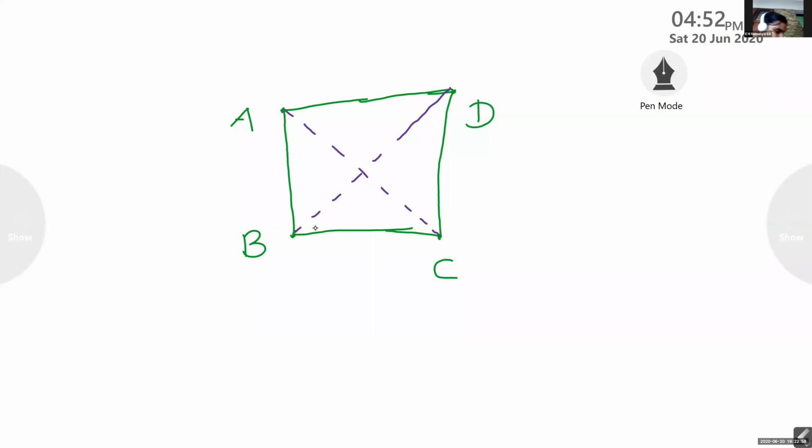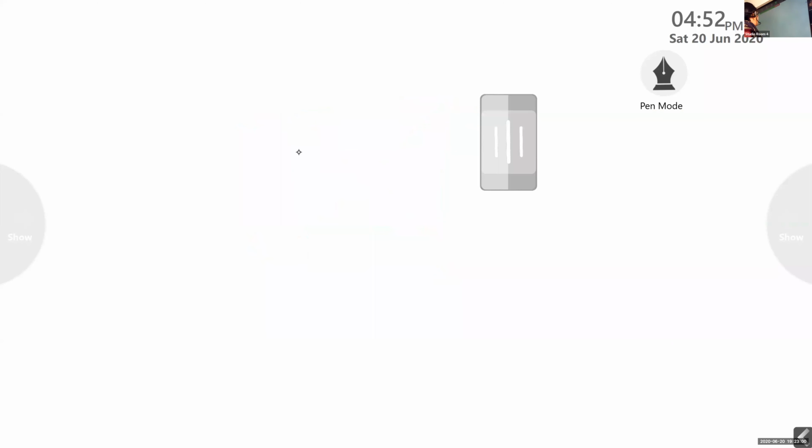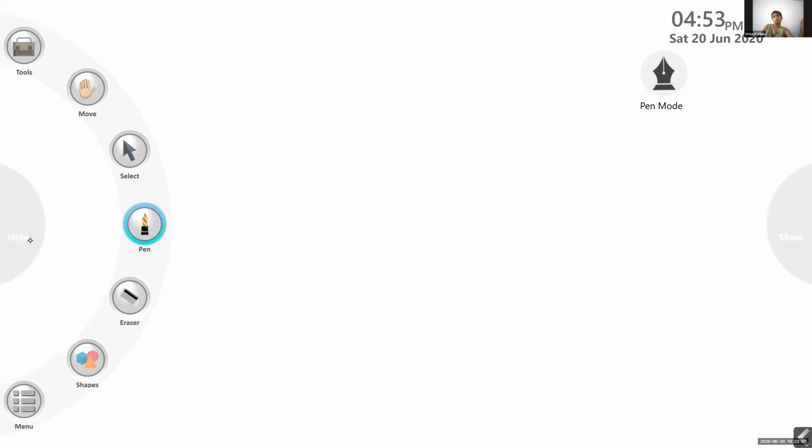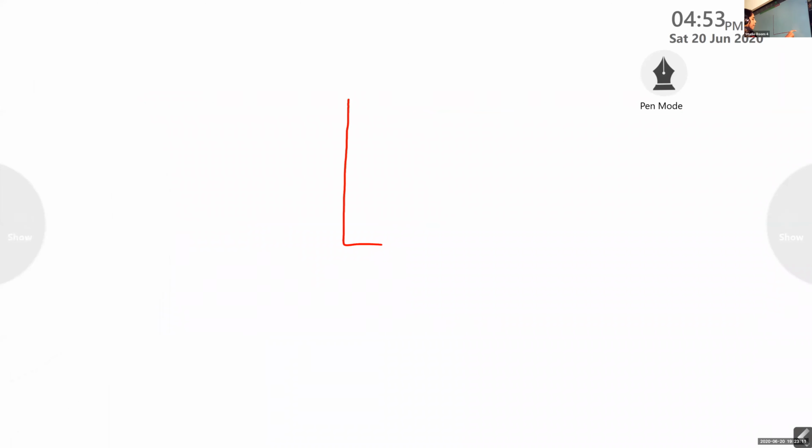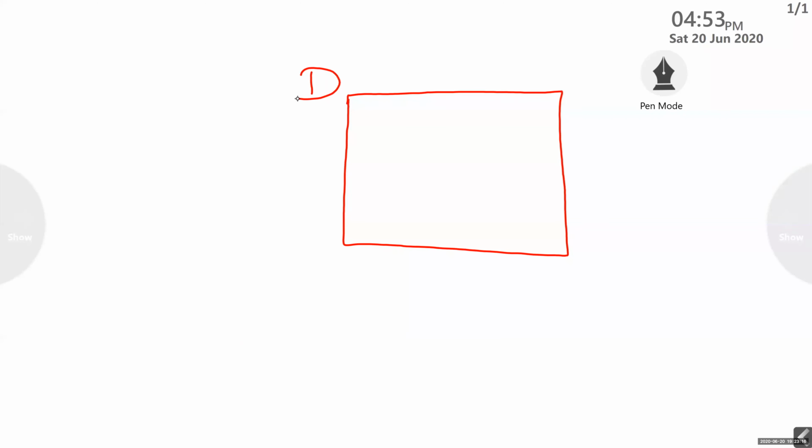Okay, fine. I'll give another name, and you have to identify the sides and diagonals. Okay? DEFG. Name the sides. Can you name the sides? Ma'am, side DE, side EF, side FG.